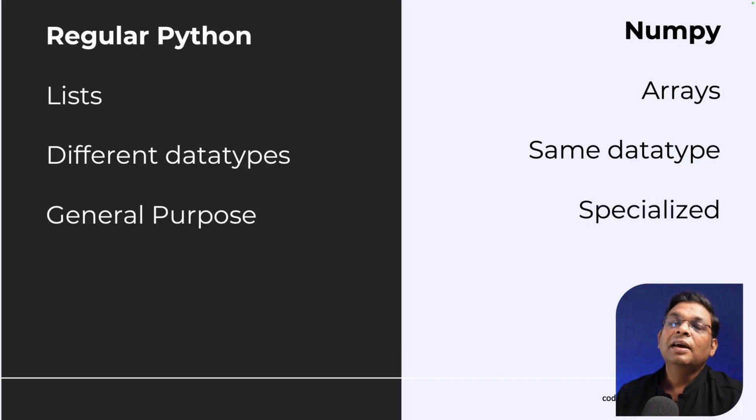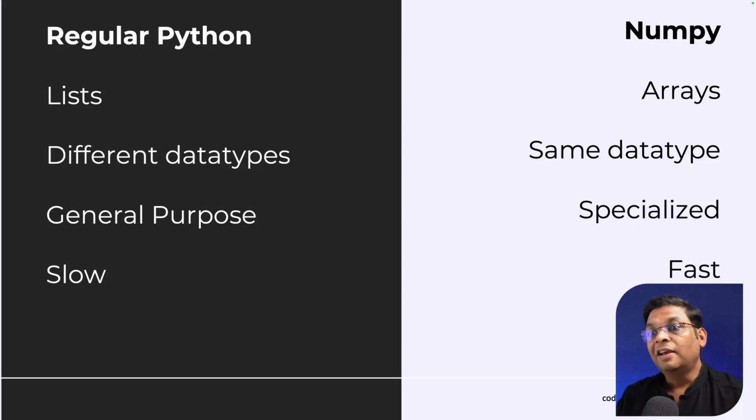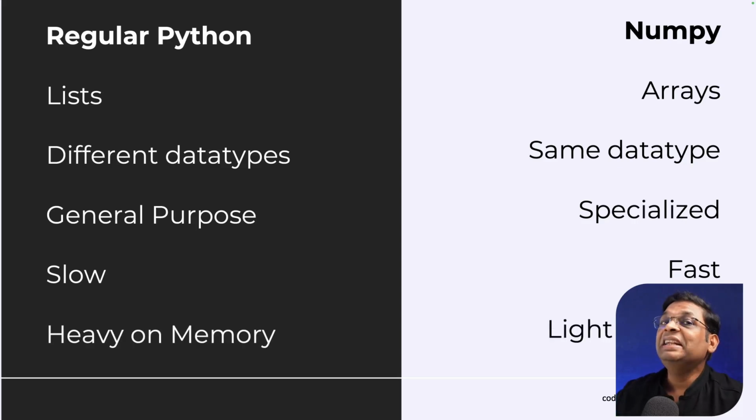It means that regular Python lists are good for general purpose use, while arrays are specialized. Why are these specialized? Because regular Python lists are slow, NumPy arrays are fast. Regular Python lists are very heavy on memory. They take a lot of memory. So as your list grows, from hundreds to thousands to even millions, lists will make your system very slow. But the moment you talk about arrays, arrays can work with millions of members very easily. That is the importance of NumPy.